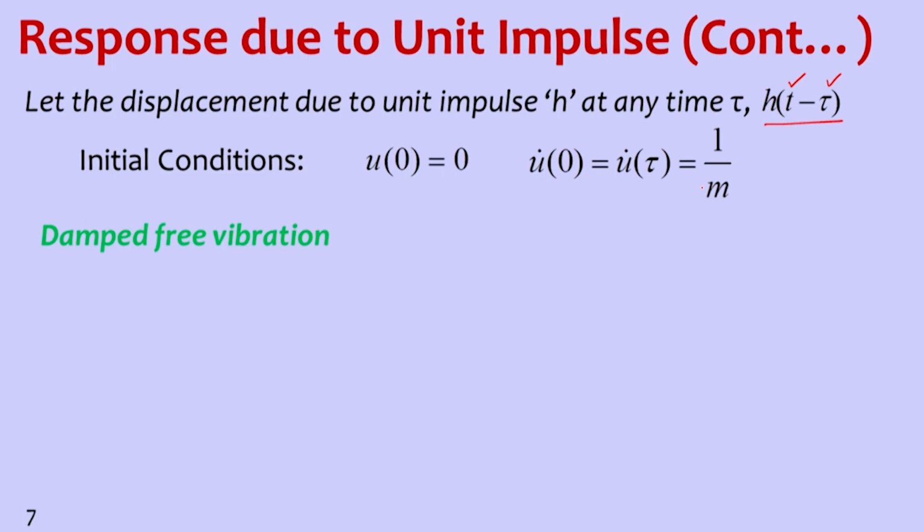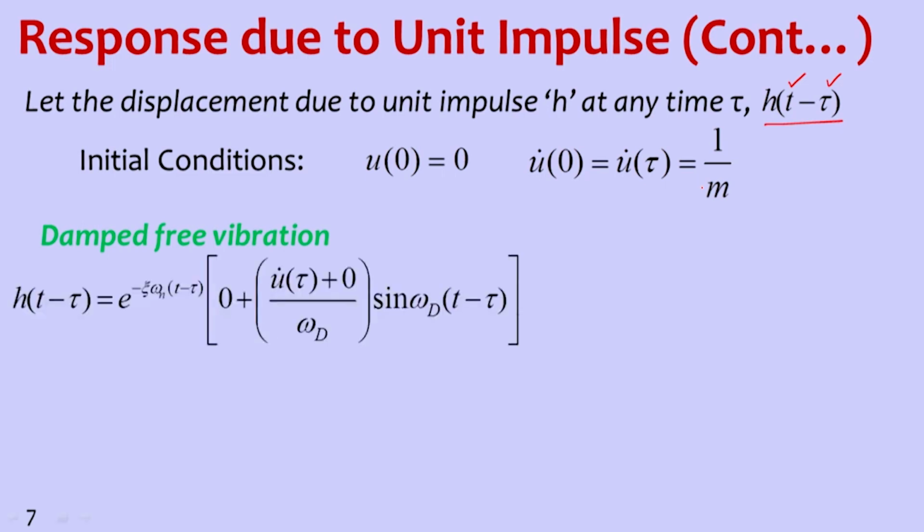Now if we apply this and put it in the damped free vibration, we get e to the power of minus zeta omega n, instead of t, t minus tau, and the initial condition u0 is 0 and u dot 0 becomes u dot tau, so u dot tau by omega d sin omega d into t minus tau. So this shows that till time t equal to tau there will not be any response.